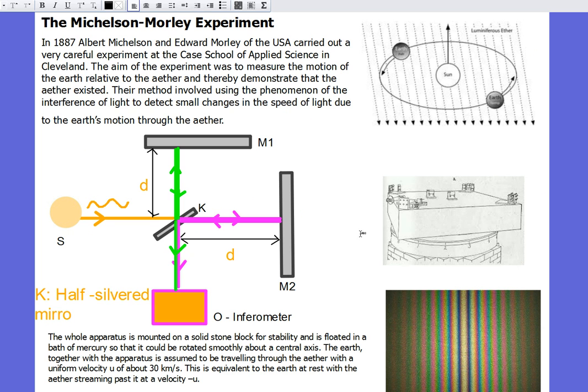No matter where they rotated it, this difference in the distances would always be the same. And therefore that would produce the constant interference pattern all the time. But as we're changing these two paths' angles to the ether, just like in that boat analogy, if these two beams are traveling in different directions through the ether, their speeds will be constantly changing as they're angling different ways through the ether. And therefore, even though the path difference will stay constant, the speed difference due to the ether should be constantly changing. And therefore what they're expecting to see is, as they rotate the apparatus, this interference pattern would be changing all the time as these two light rays are traveling in different directions through the ether.